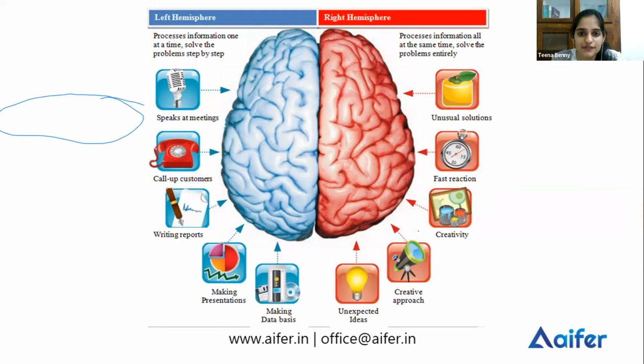Your right hemisphere controls the functioning of the left side of your body, and your left hemisphere controls the right side. It controls the functions of the opposite sides.